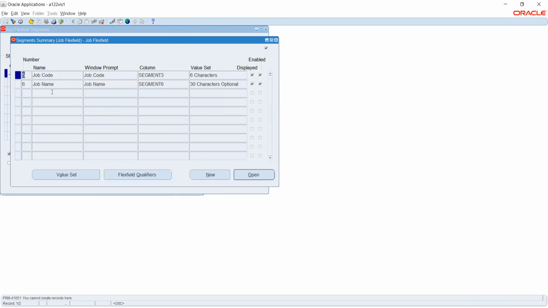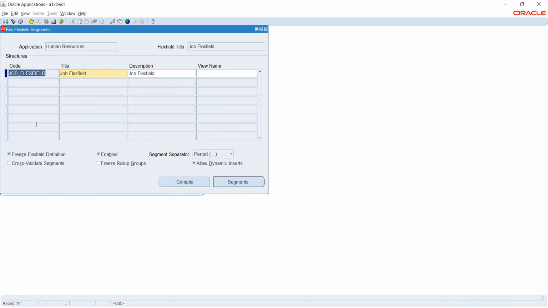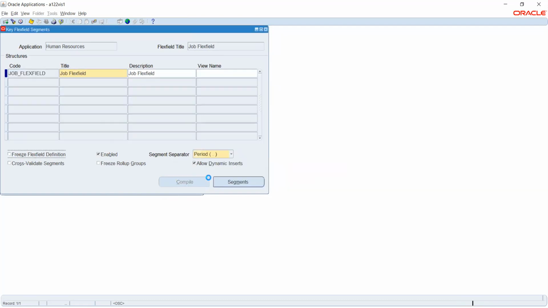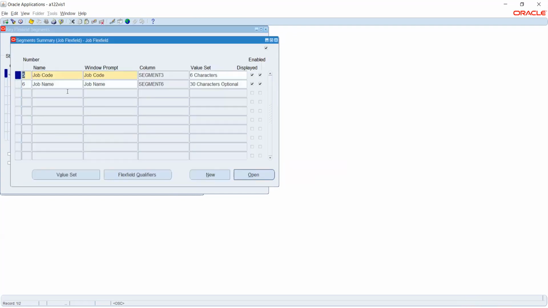I will not be able to add anything, because I have enabled the freeze flex field definition option. If I unfreeze this, I'll be able to add it. So I'm just unfreezing this. Now I'll be able to add or edit it. Editing is not suggestible, but still the system will allow me to do so.